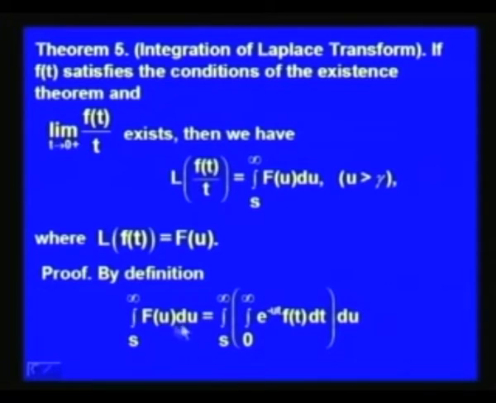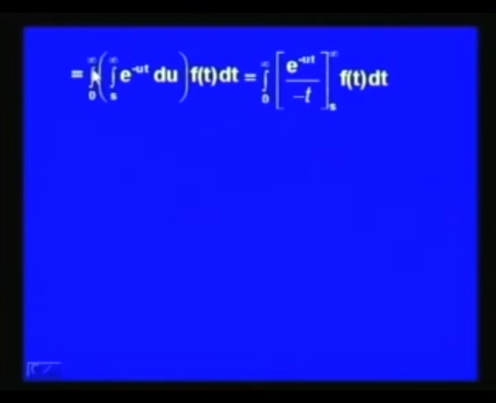When we put the value of F(u) here, it becomes the integral from s to infinity of the integral from 0 to infinity of e^(-ut) f(t) dt du, which is equal to, we change the order of integration here, the integral from 0 to infinity of the integral from s to infinity of e^(-ut) du times f(t) dt, which is equal to the integral from 0 to infinity of e^(-ut)/(-t), because we are integrating here with respect to u, and the limits are s and infinity, times f(t) dt.